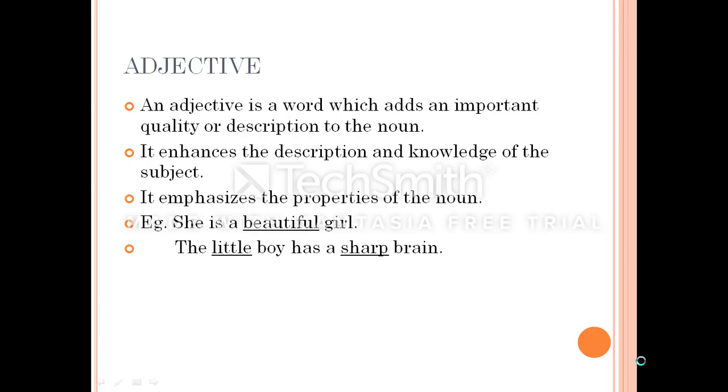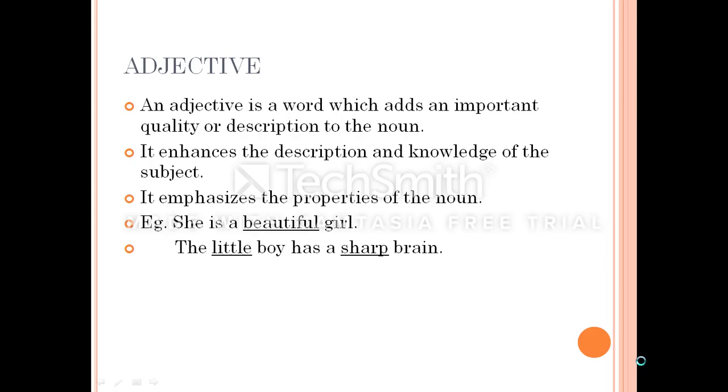So, whenever you are speaking to somebody, whenever you are constructing a sentence, you should add something beautiful to it, to give it a specific meaning. You have to enhance the sentence that you have said. So what you do is you describe it.